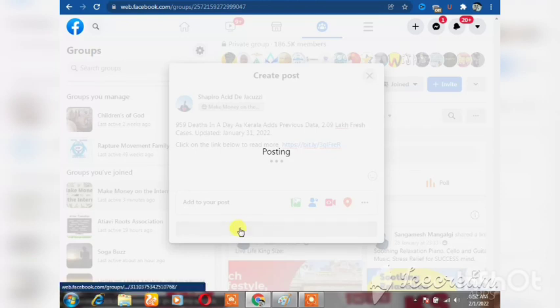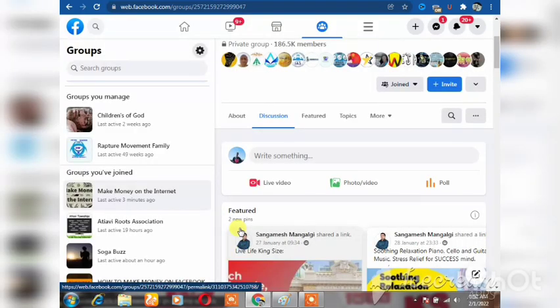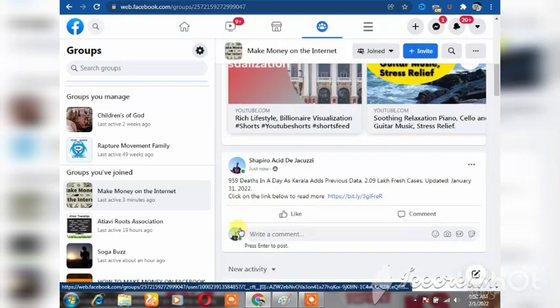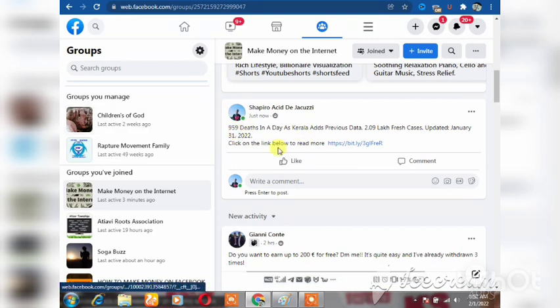And guys, what this will do, many people will try to know more about what is happening actually. As you can see, I just posted this in that group. So many people will try to know. People say okay, let me just look at what is happening. So they will click on it. Then when they click on it, you just get paid your money. It's very easy as that.